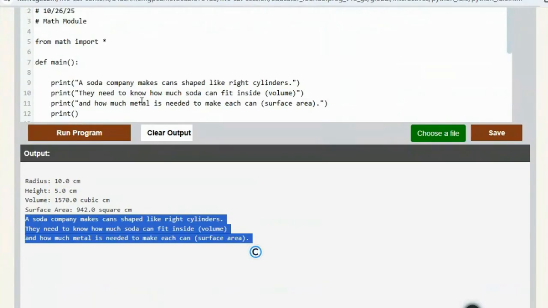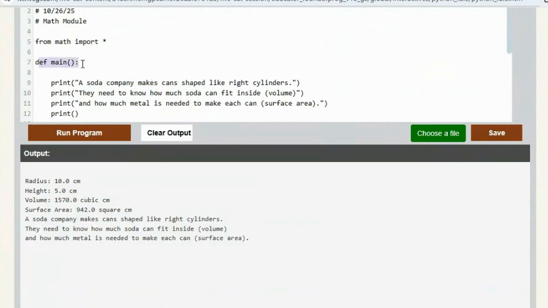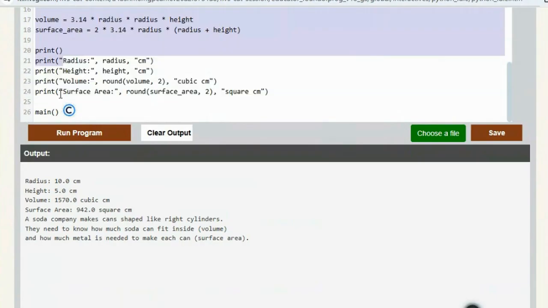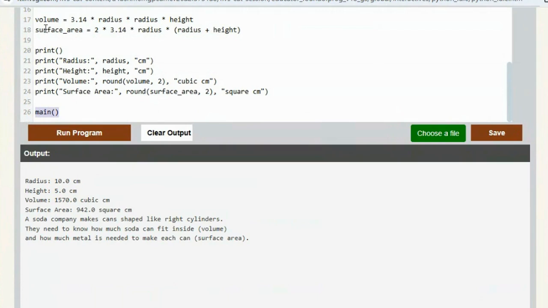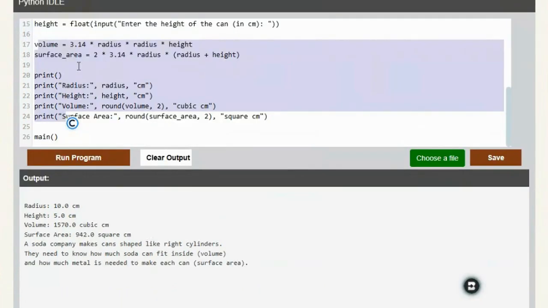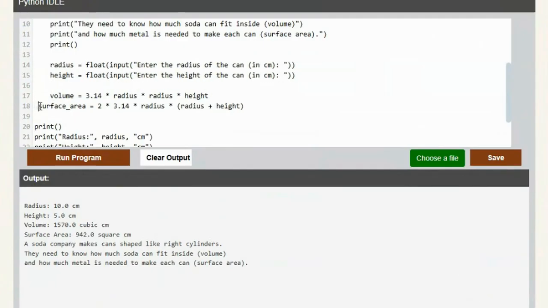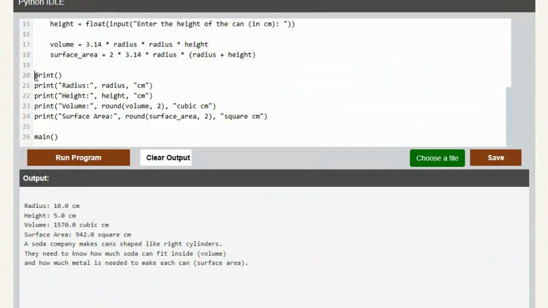It printed that last because the main function was here, so it does all of this first because it's not indented, and then it runs the main function last. So it did all of this first. That's why it should be indented, so that it goes in the order that you intended. We put all of that in 4 spaces. It knows that's all part of the main function.